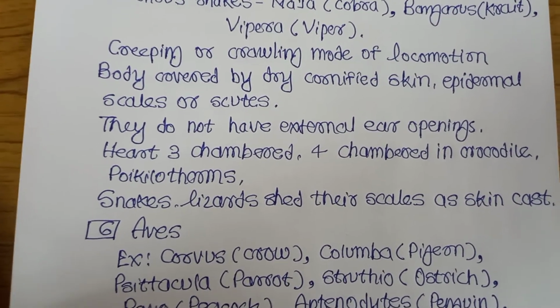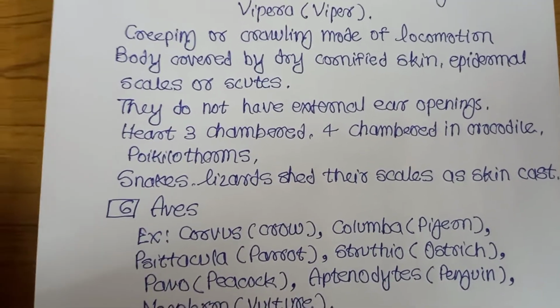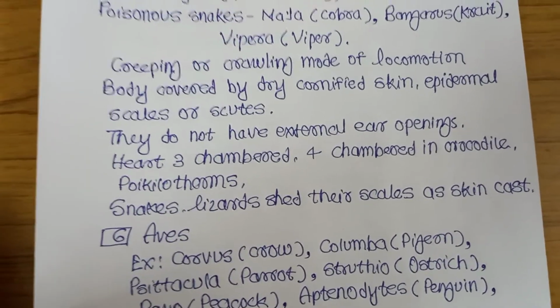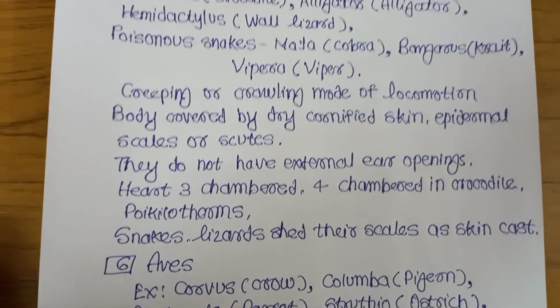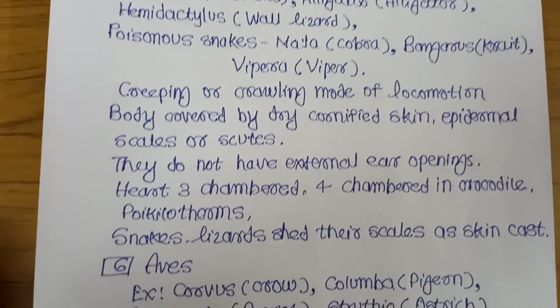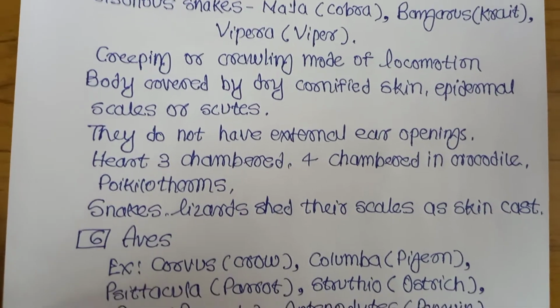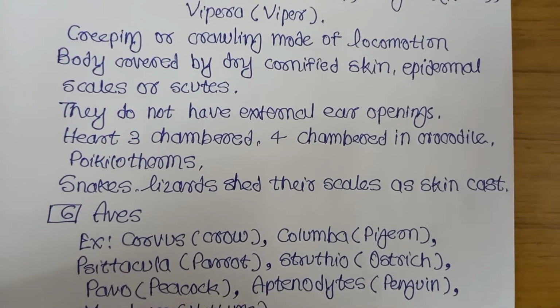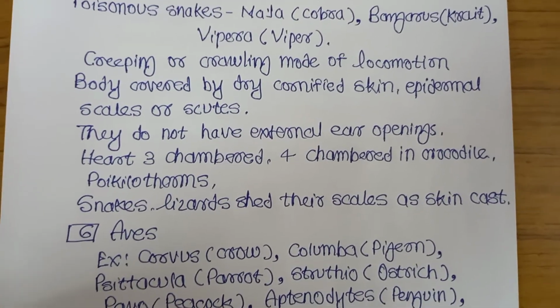They do not have external ear opening. There is no ear opening on the body. Heart is 3-chambered, but 4-chambered heart is present only in crocodile. All the reptilians have 3-chambered hearts. Only crocodile has a 4-chambered heart. Snakes, lizards, what is the phenomenon? Skin cast. They shed their scale. That is called skin cast.